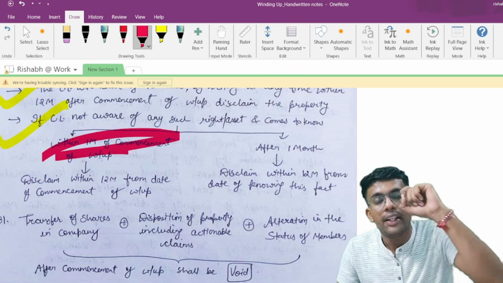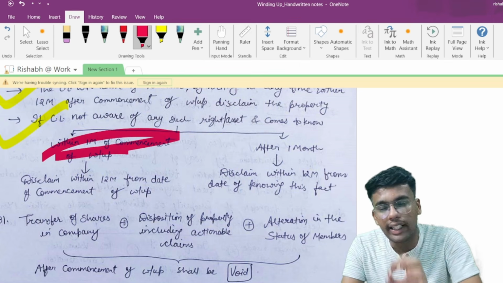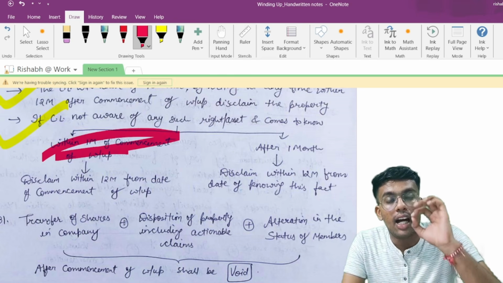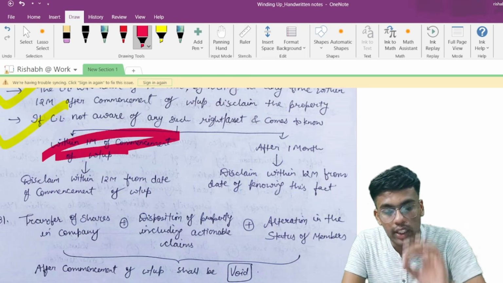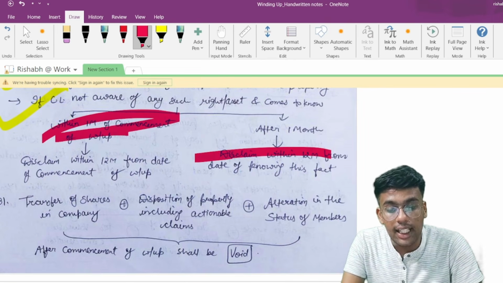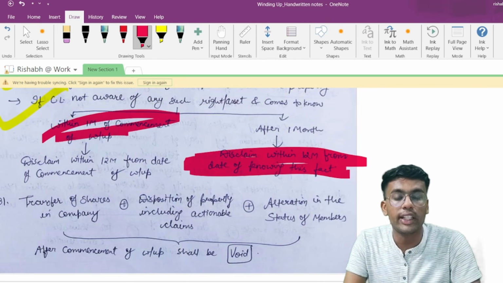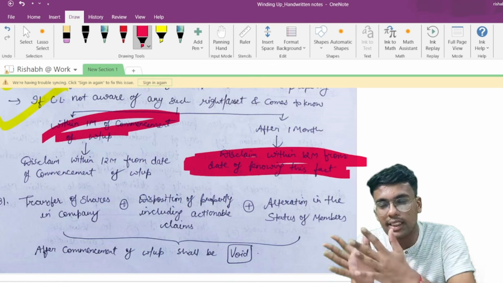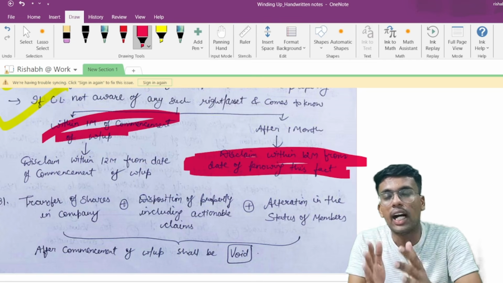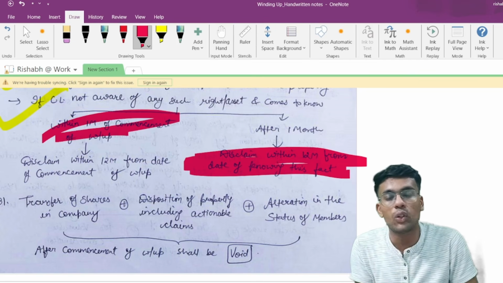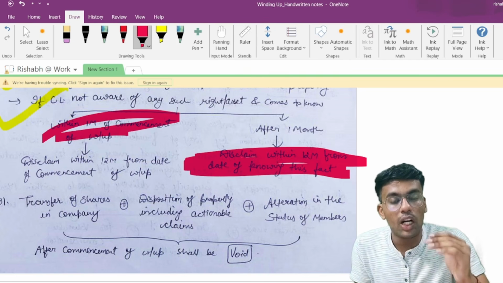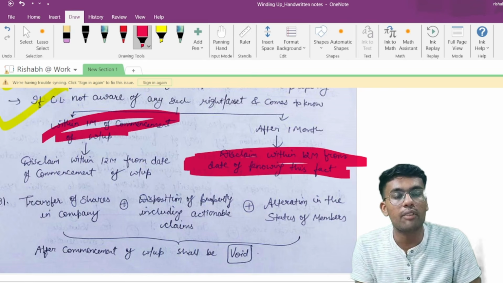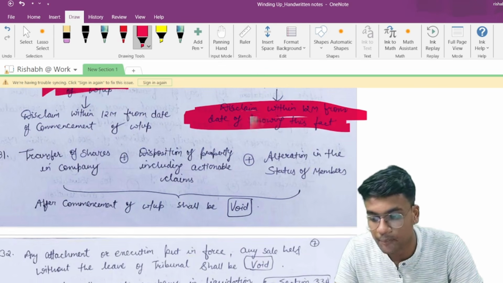But in case he comes to know of any kind of assets or rights which are onerous contracts, then after 1 month, if he comes to know of any kind of onerous property, he can disclaim within 12 months from the date of knowing the fact. Matlab, after 1 month, if he gets to know that there are any assets or rights which are onerous, then he can disclaim those rights. If he got to know after 1 month, he can disclaim such rights within 1 year from the date when he got to know about such rights.